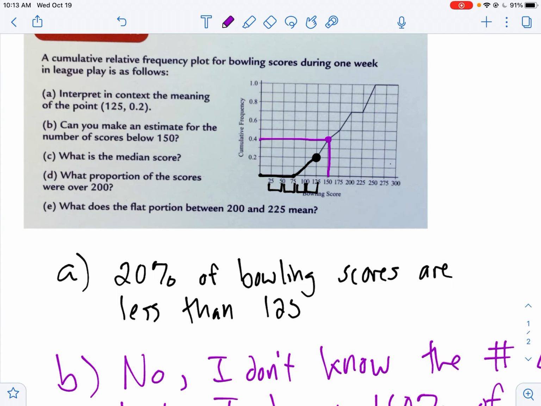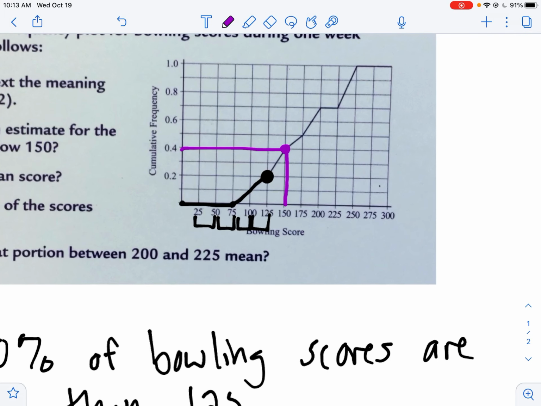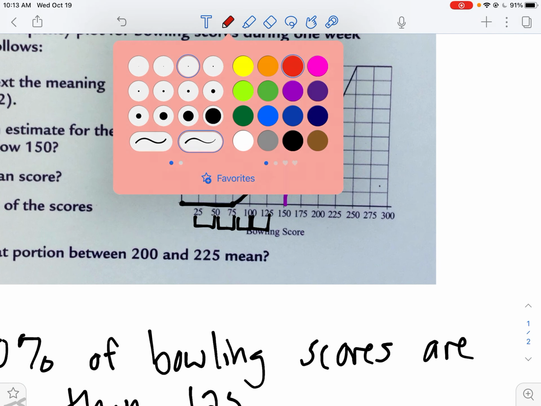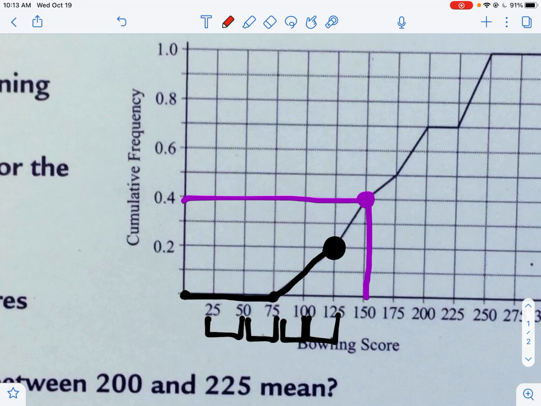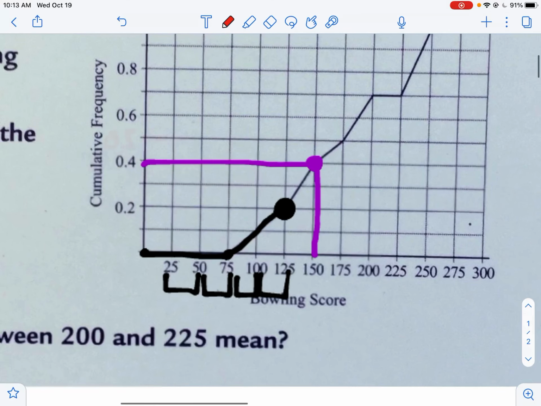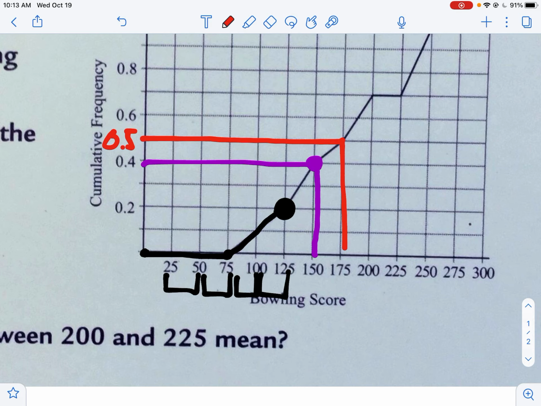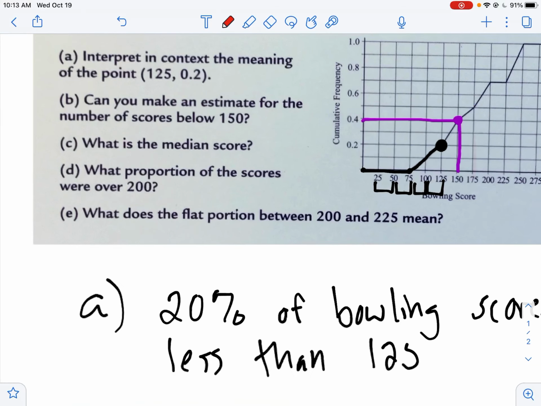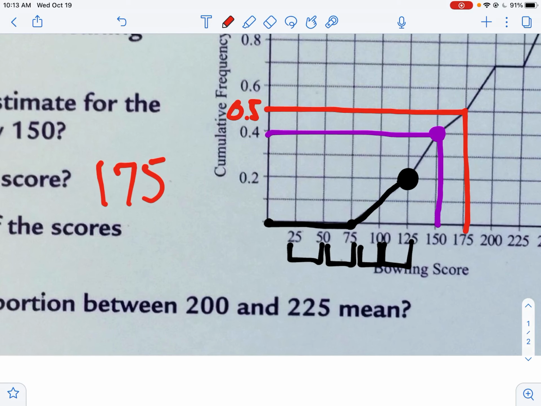All right. What is the median score? Now, this is what I like about these. I've got to find 50% here for my cumulative frequency, or 0.5 would be right about here. I can just draw a line straight across. And that crosses my data line here at 175. So I know the median score. It's 175. I love using these to find quartiles too. I always share that with students. I think it's a great way to find quartiles.